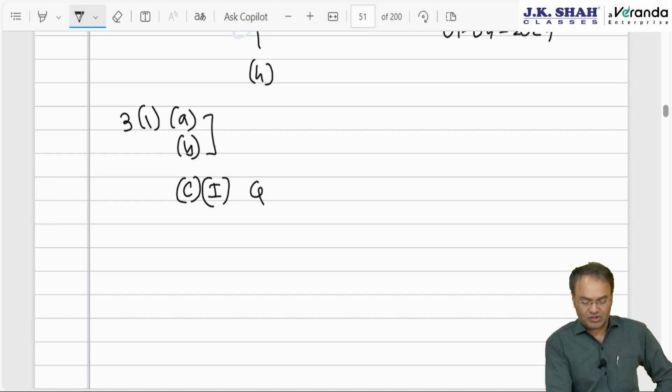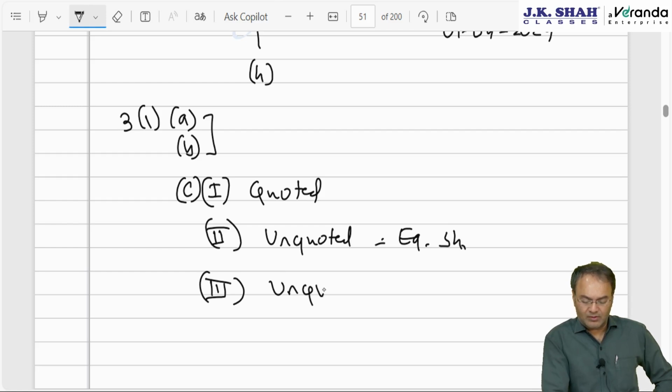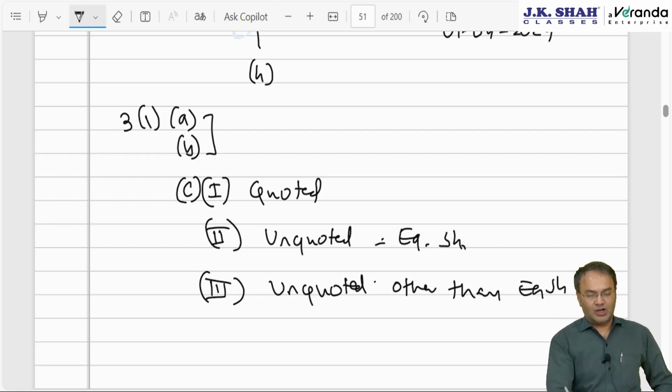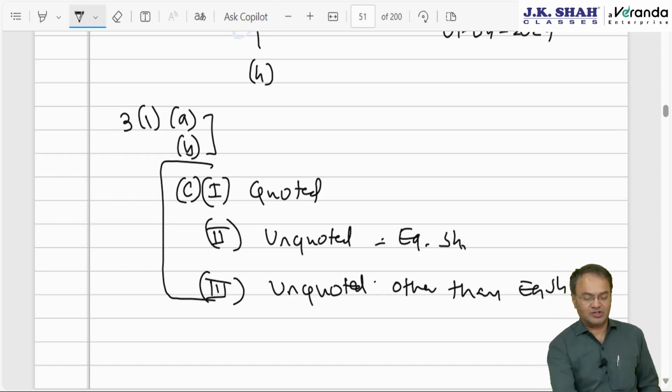Sub clause 1 is quoted shares and securities. Sub clause 2 is unquoted, but for unquoted we have two categories: unquoted equity shares, and then item number 3 will be unquoted other securities other than equity shares. So if you can understand, shares and securities are to be valued under 3 items of clause C.